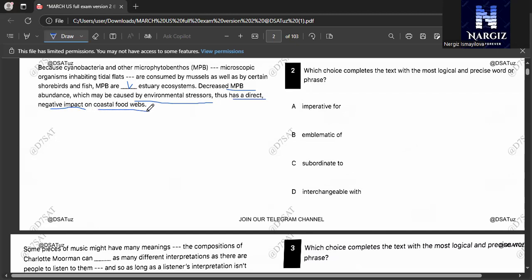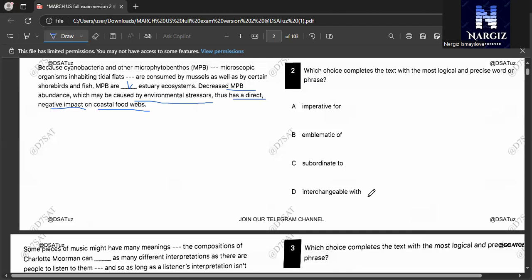So from this passage, we can understand that it's talking about how MPB are very important to our estuary ecosystem. And from these choices, we should find the synonym of crucial, the synonym of important.